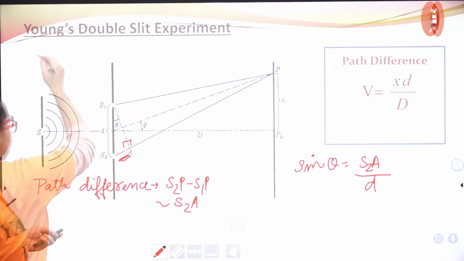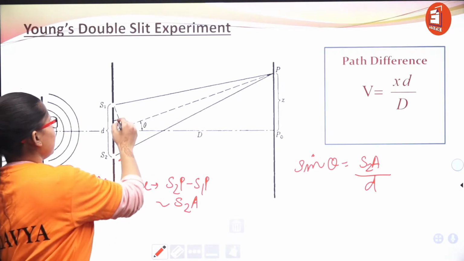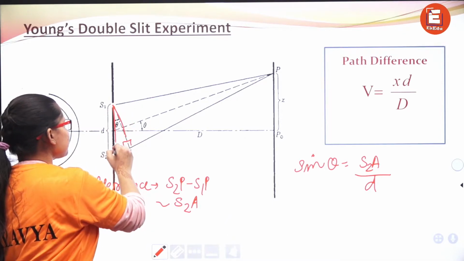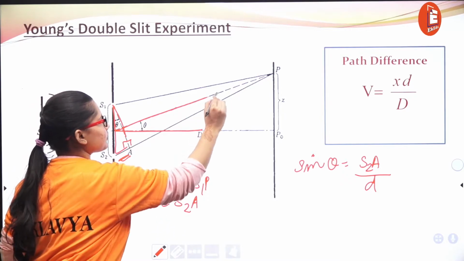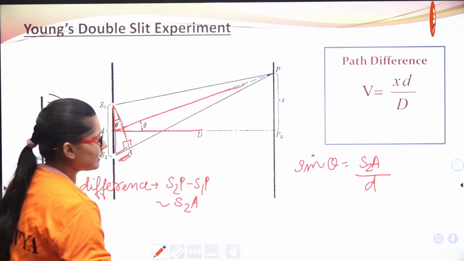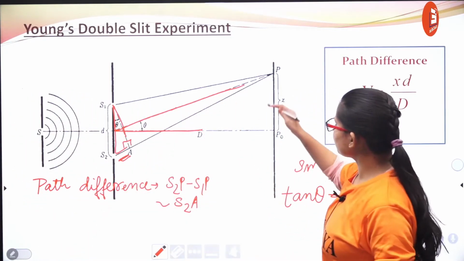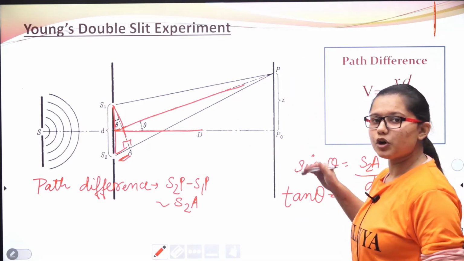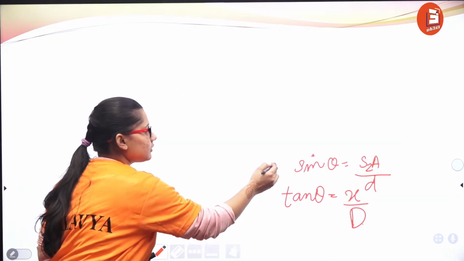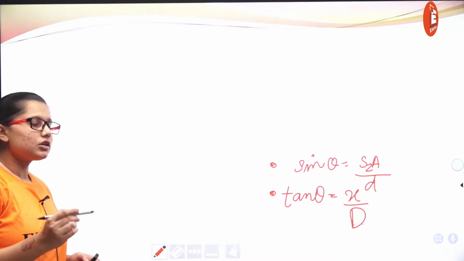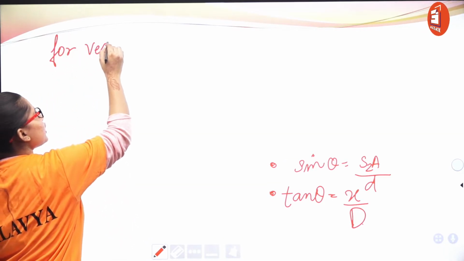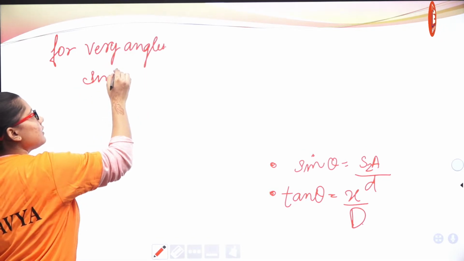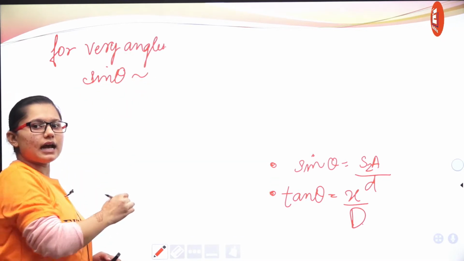Now consider another triangle. Right now we have taken this triangle, and now we are considering this particular triangle. We can say that tan theta is equal to x upon capital D. We have these two values. We know that for a very small angle theta, sine theta can be approximated as tan theta.